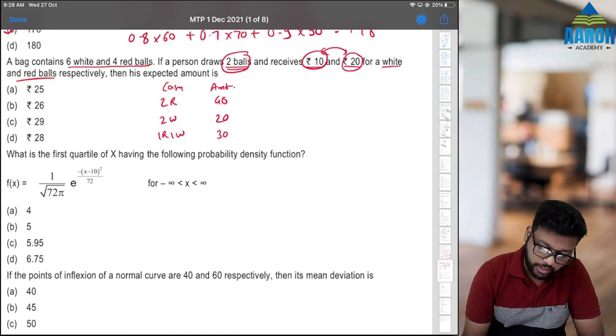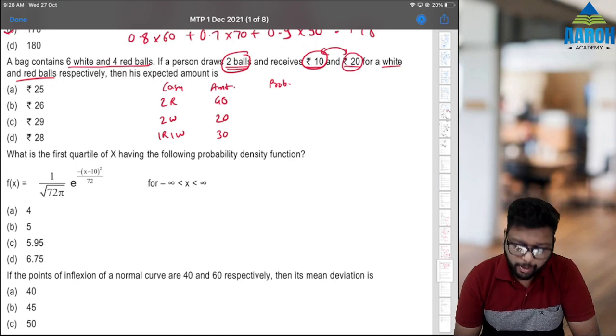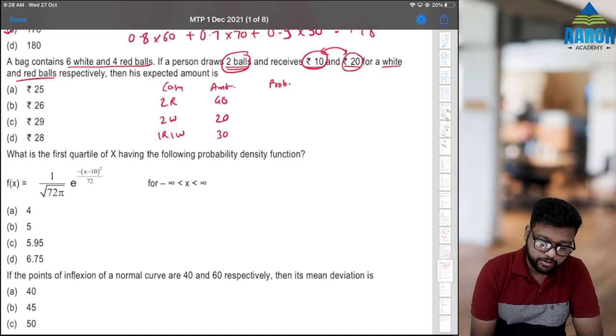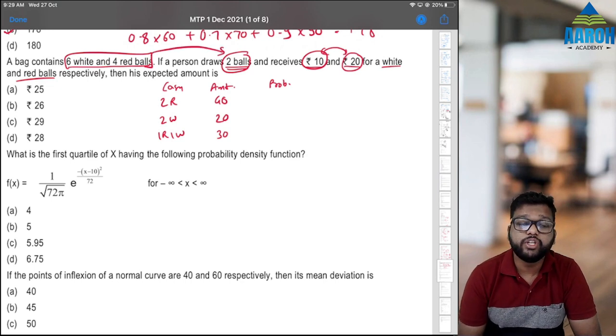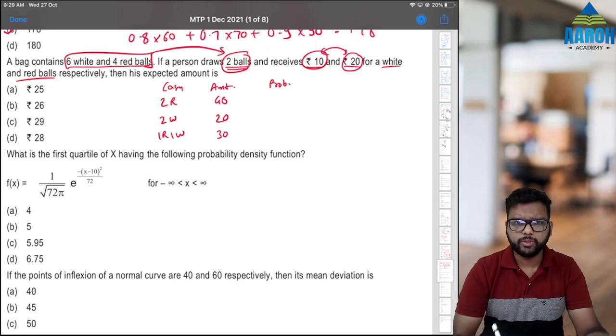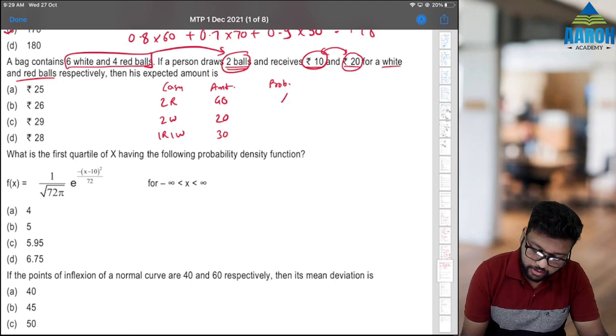Okay. Now we can find probability and then find expected value. For probability, the denominator is going to be, see, there are total 10 balls, 6 plus 4, and he has to draw 2 balls. So the denominator will be 10C2. What is 10C2? Let's calculate it initially. 10 into 9 by 2, 45. So probability is going to be something by 45.